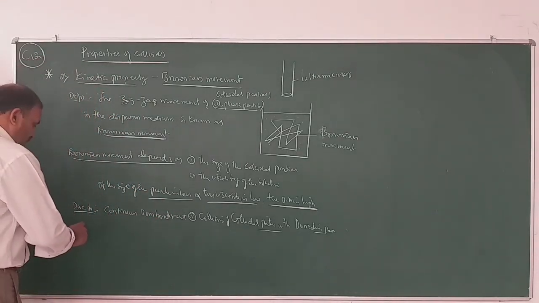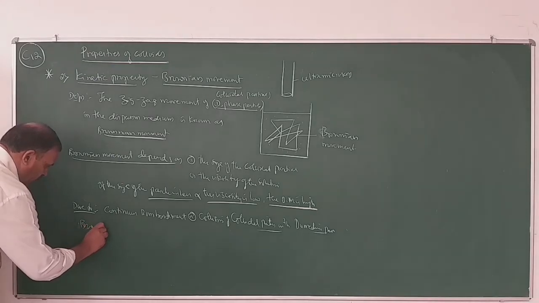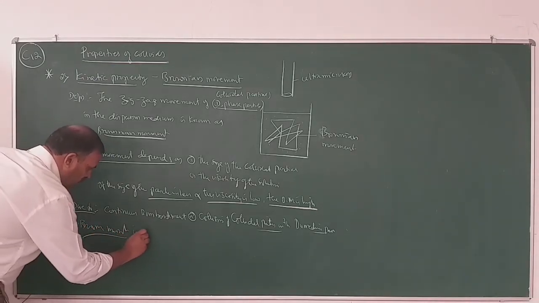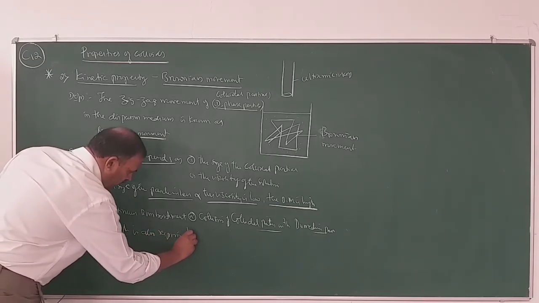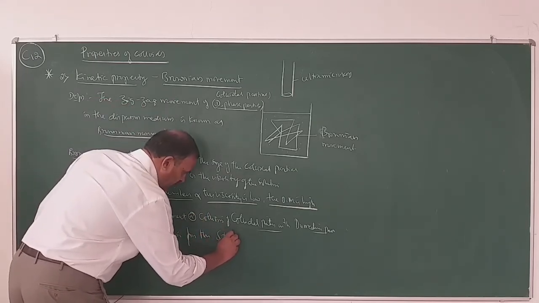Brownian movement is also responsible for the stability of the colloid.